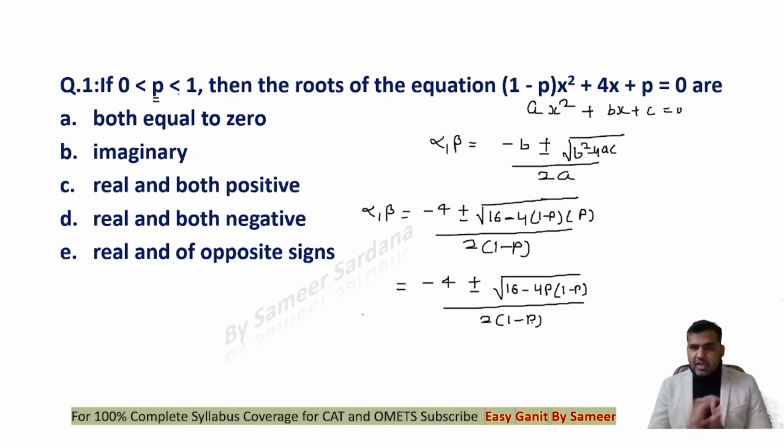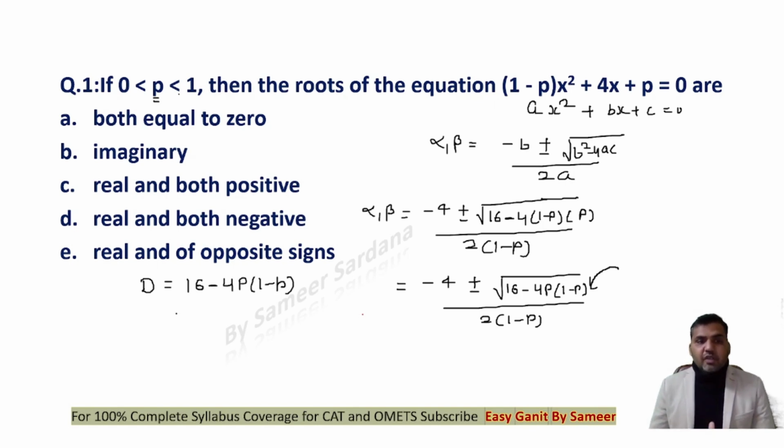First of all, check, is the nature of the roots real or imaginary? For that I need to see that the value inside this root has to be greater than 0. That means the discriminant. You see that the value of discriminant here is b square minus 4ac, that is 16 minus 4p into 1 minus p. Guys, now observe this carefully. It is given to me that the value of p is greater than 0 and less than 1. If p is greater than 0, less than 1, can I say that this bracket will be less than 1? Minus 4, and the value of p is also less than 1.